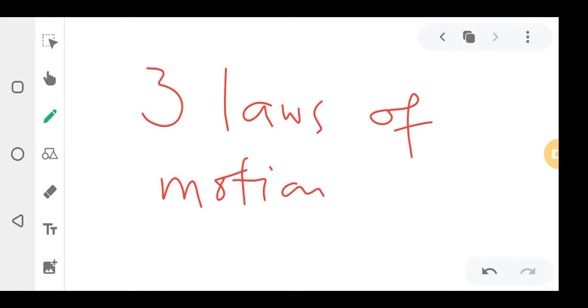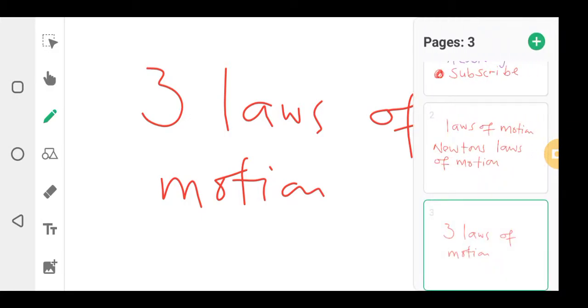So there was a scientist by the name of Sir Isaac Newton. He came up with three laws. They are the ones that you use in physics. I'm not going to enter into those details because I want to teach you the strategies on how you can pass your exam. Just know there was a scientist by the name of Newton, and he came up with these laws.